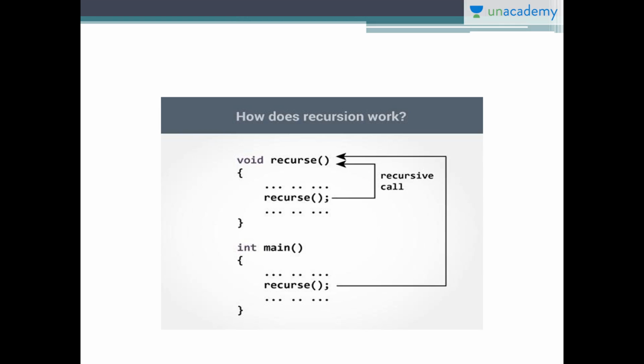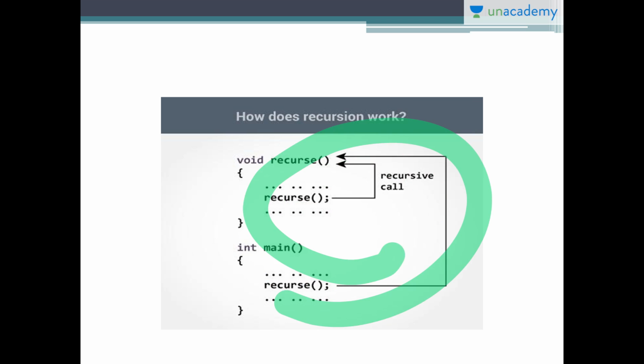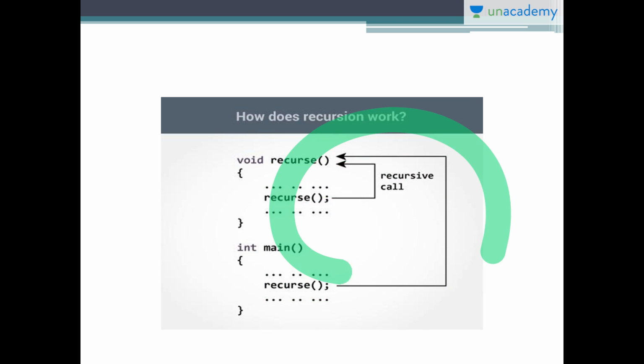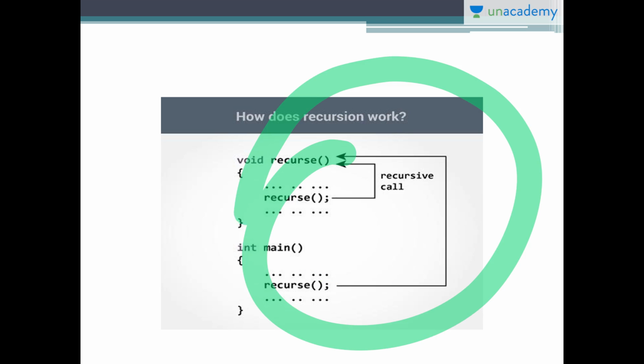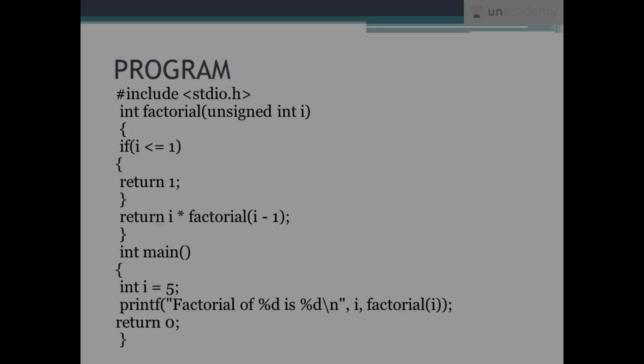As I've told you all, it is void recurse. You can see recursion takes place this way: it is coming back to this function first, and this function executes again. Then we have the main function where we have recursion, so it is coming back again to this. You can see it's going round and round, from here to here. Wherever it starts, it goes round and comes back to the starting point again. This is how a recursive function works.